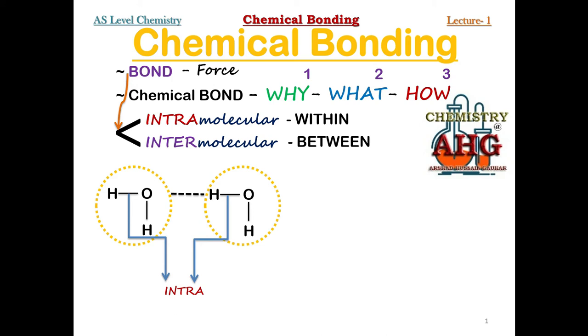So also remember, intramolecular force is represented by a normal line. But compared to this, the broken or the dotted line that you can see, that is holding two molecules together, is known as intermolecular force. Now this is a very simple example that you can keep in your mind.